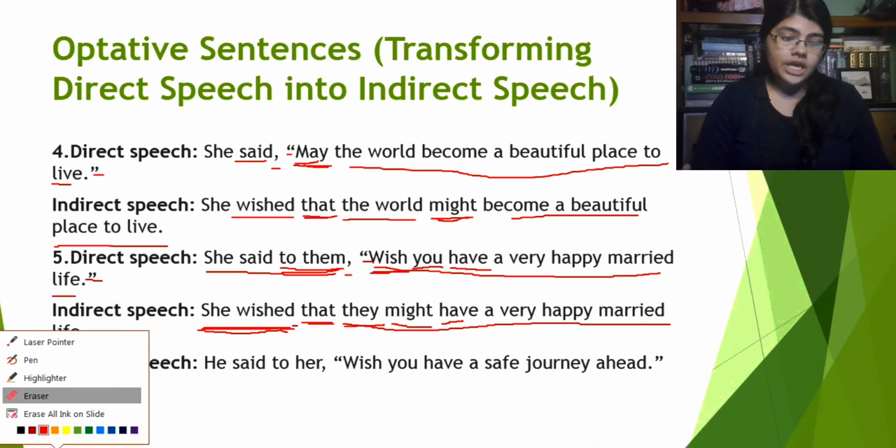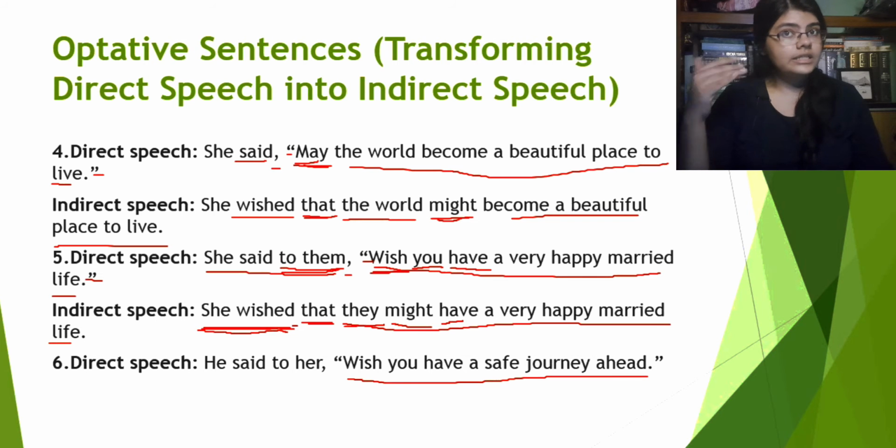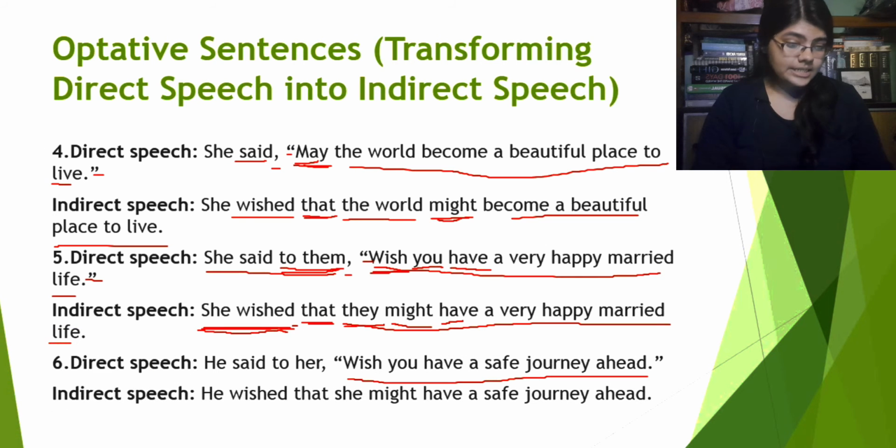Direct speech. He said to her, "Wish you have a safe journey ahead." Again, "Wish you have a safe journey ahead." This is an optative sentence. So, how are we changing this into an indirect speech? Indirect speech: He wished that she might have a safe journey ahead.